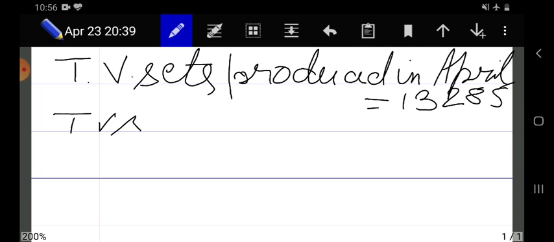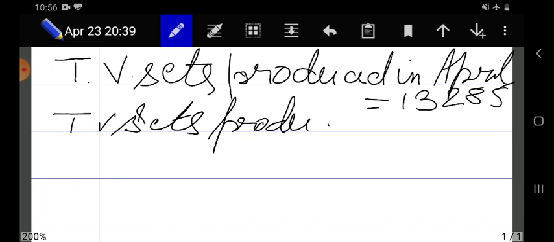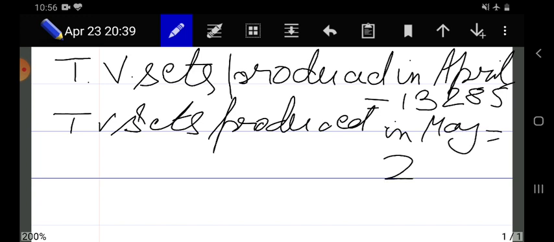Second, TV sets produced in May is equal to 20,302.